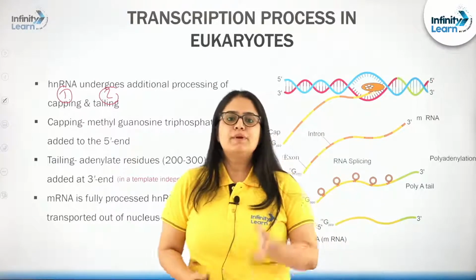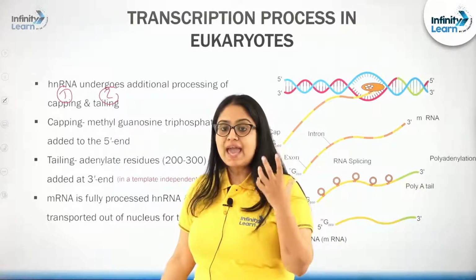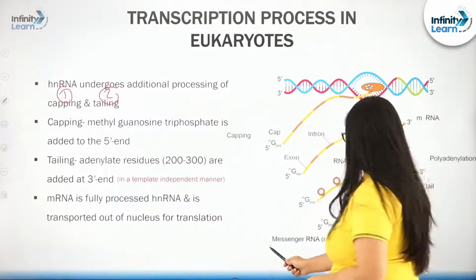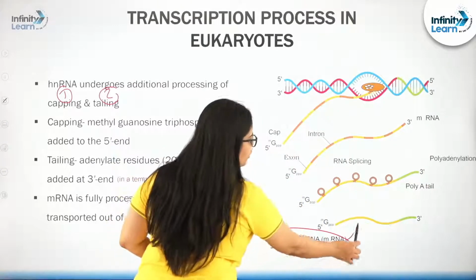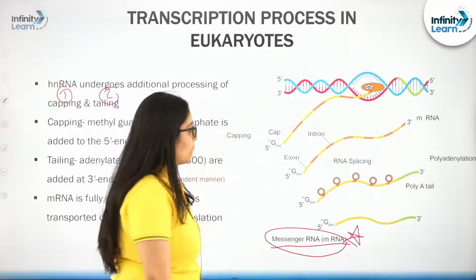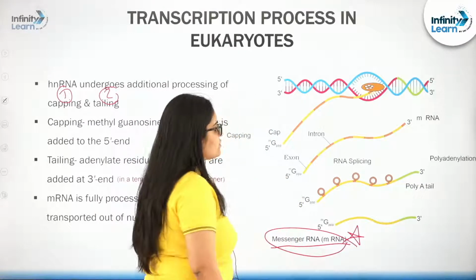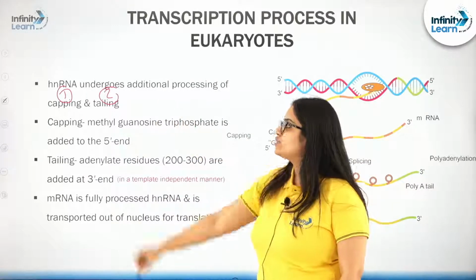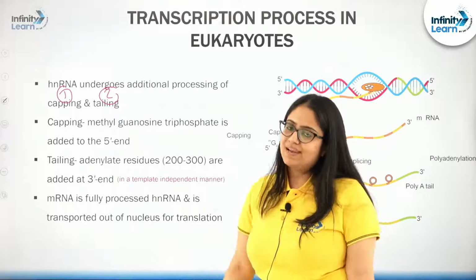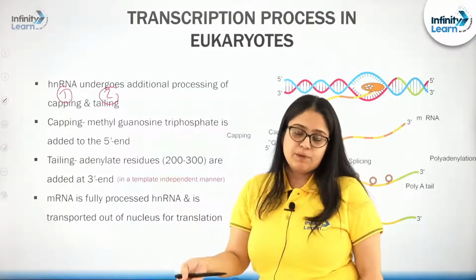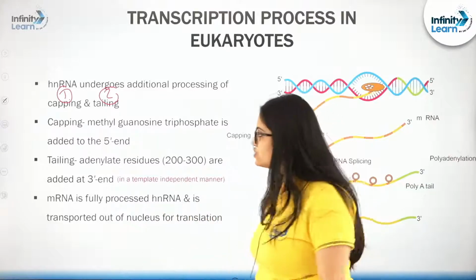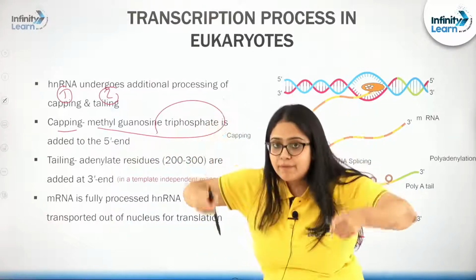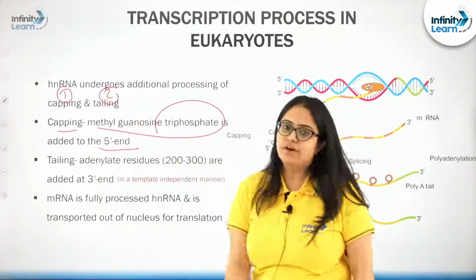So, when there will be a formation of a fully mature mRNA, a processed molecule of messenger RNA which you are obtaining at the end, there will be a presence of what? There will be a presence of cap and tail, right. So, remember students, these are the two additional processing steps that will take place. So, what is a cap? Let us talk about the position where it will be placed, and let us also talk about the biochemical nature. The cap is going to be made up of methyl guanosine triphosphate, and remember, it will be attached to the 5' end of the molecule.